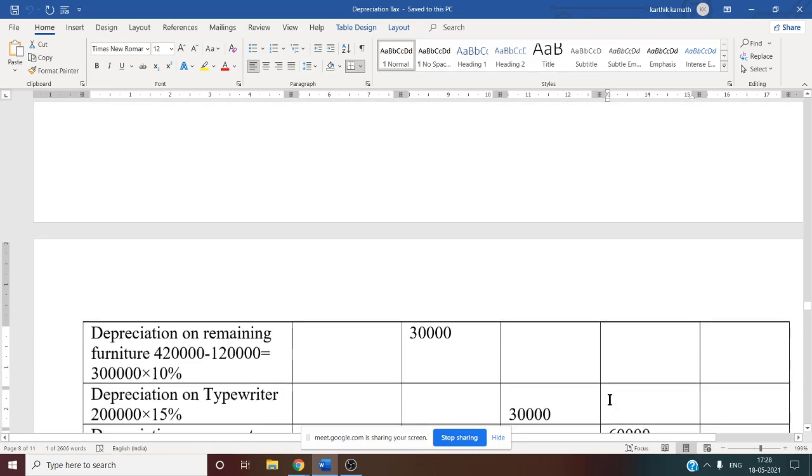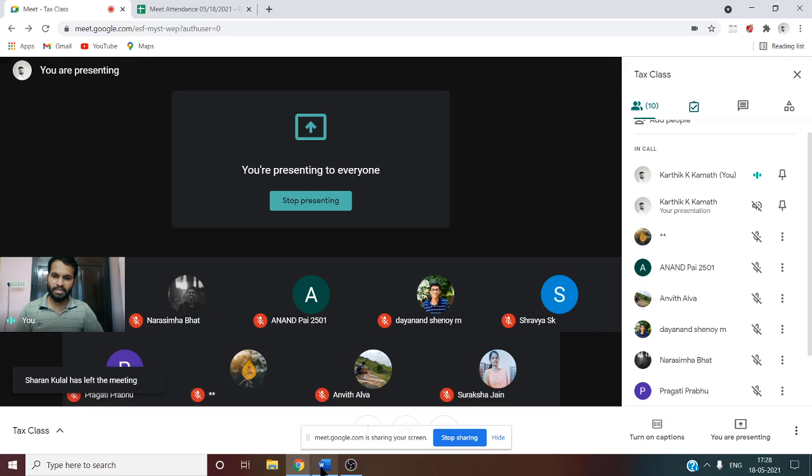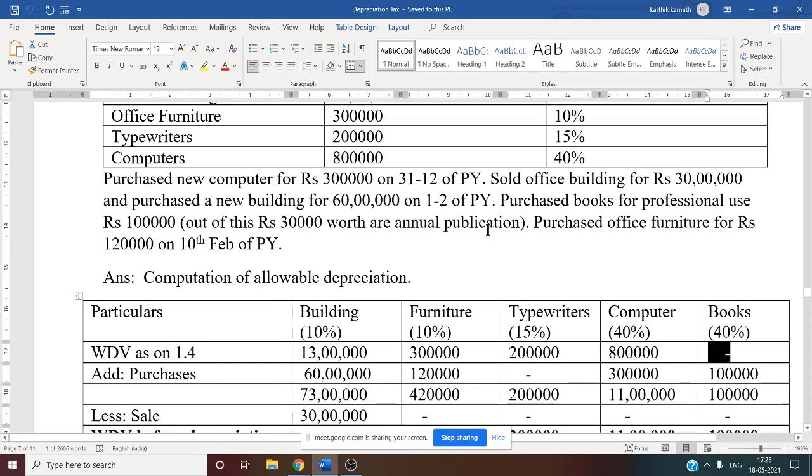Last one here, depreciation we need to charge for book. The rate of depreciation for book is 40%. Was there any purchase of book during the previous year? Yes, that is 1 lakh. That means here there is no written down value. Directly the purchase is given, 1 lakh. The purchase is made in February, so that is why no information is given in February.